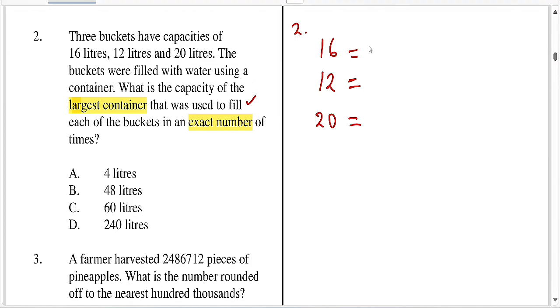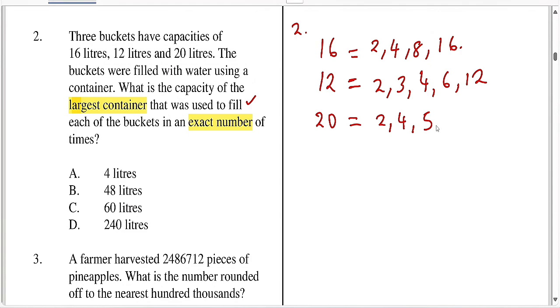So 16, you find the factors for 16. Obviously 1, but let's start with 2. So 2 being your smallest factor. Then we have 4, and we have 8, and we have 16 itself. For 12, we have 2, we have 3, we have 4, we have 6, and 12. 20, factors zake ni 2, tuko na 4, tuko na 5, tuko na 10 na 20 yenyewe.